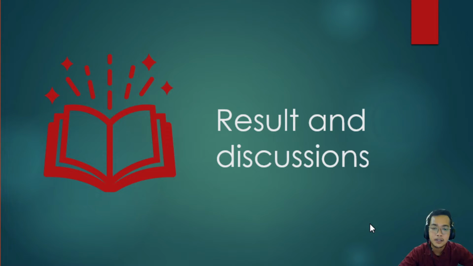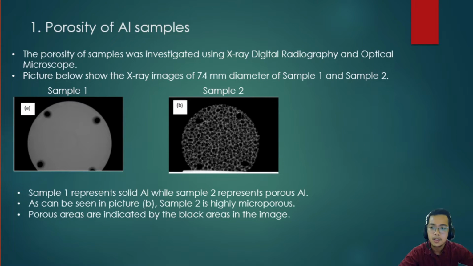Next, results and discussion. The first one, porosity of aluminum samples. The porosity of samples was investigated using X-ray digital radiography and optical microscope. The picture below shows the X-ray images of 74 mm diameter of sample 1 and sample 2. Sample 1 represents the solid aluminum while sample 2 represents the porous aluminum.